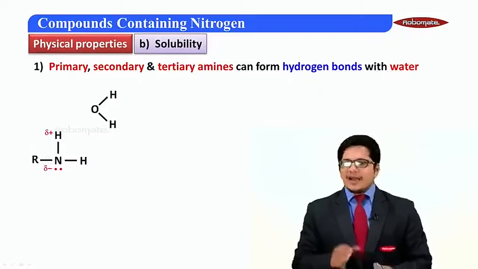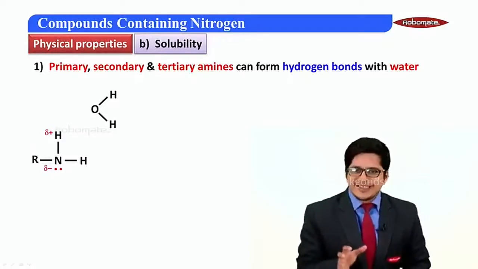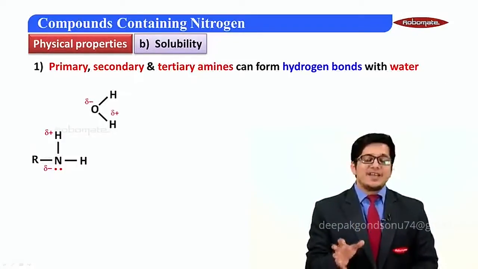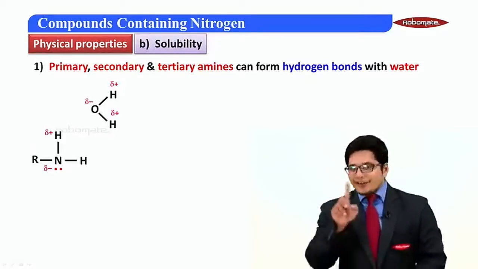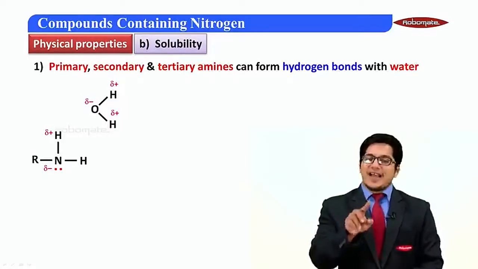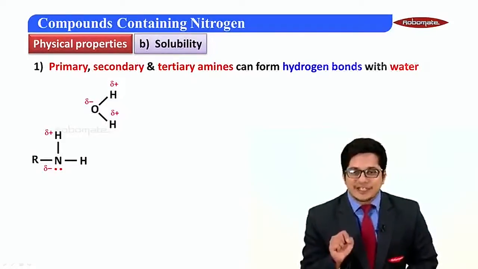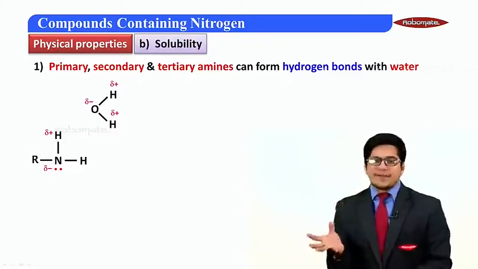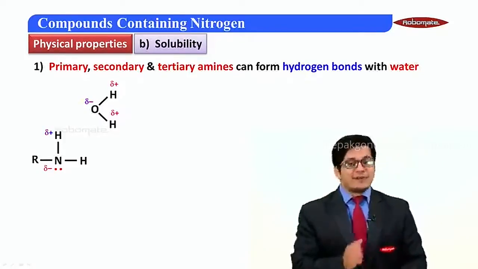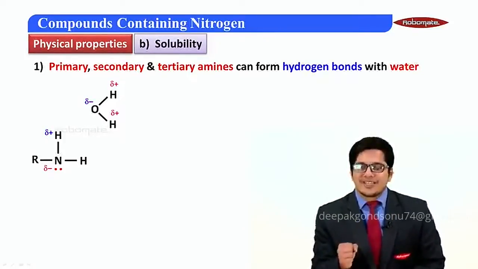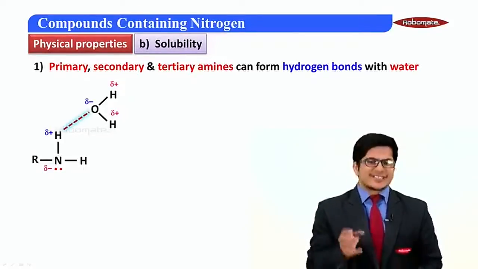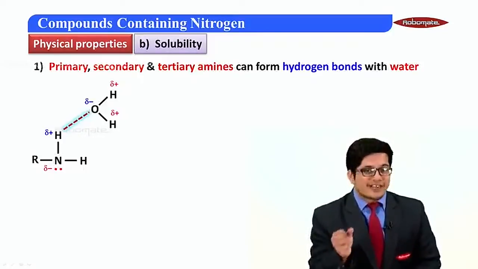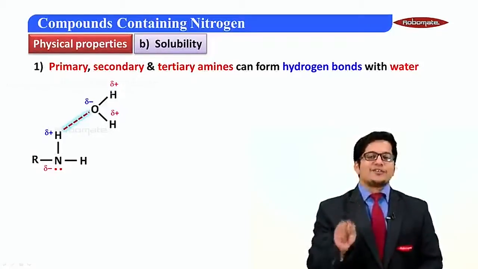Now, in the amine, nitrogen is partially negative and hydrogen is partially positive. Similarly, in water, oxygen is partially negative and hydrogen is partially positive. Now, students, what would happen? Yes, there would be a force of attraction between the two opposite charges, and this force of attraction is nothing but a weak force of attraction called a hydrogen bond.